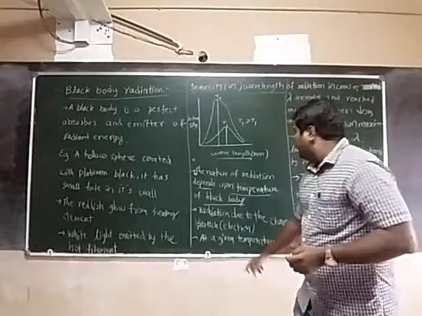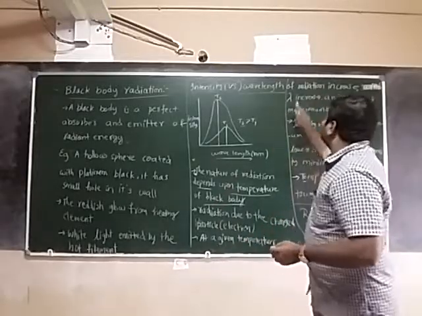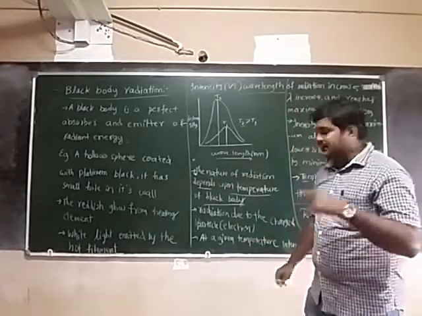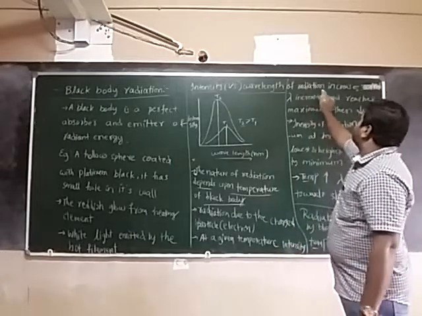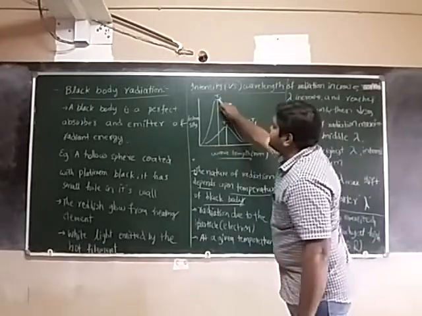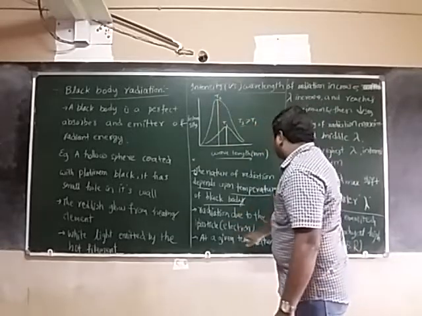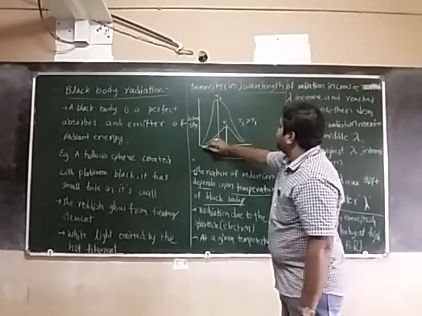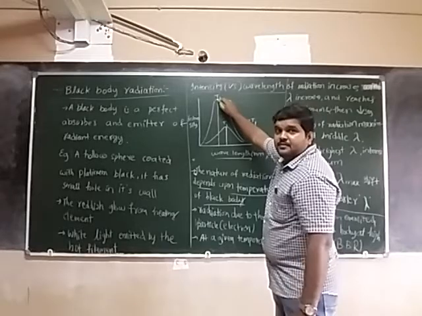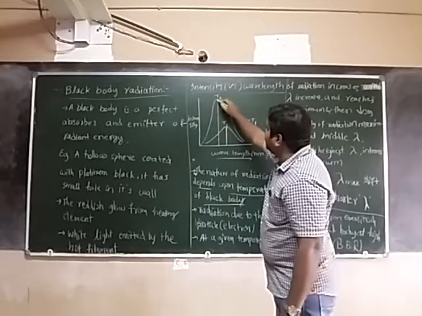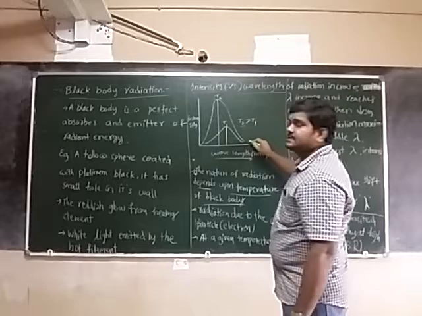And next, at a given temperature, the intensity of radiation increases along with the wavelength, and then decreases.